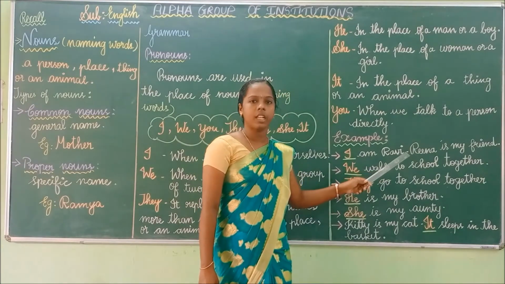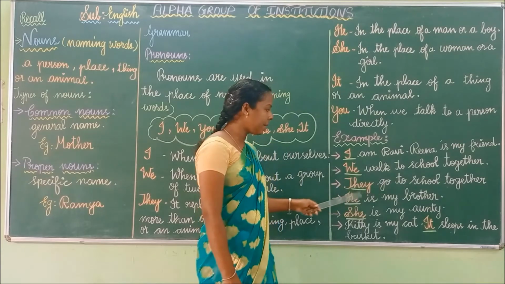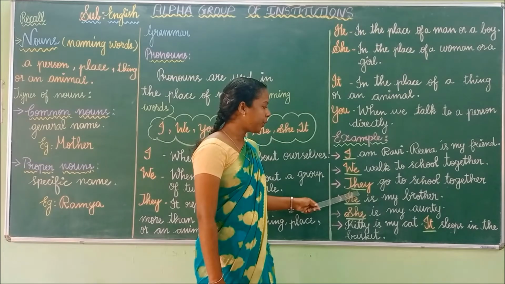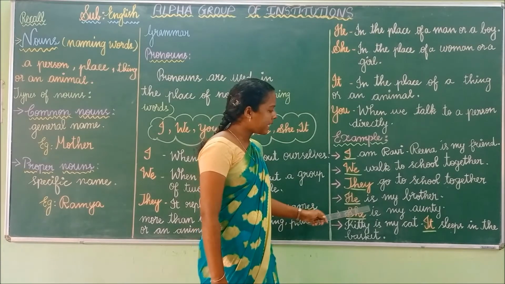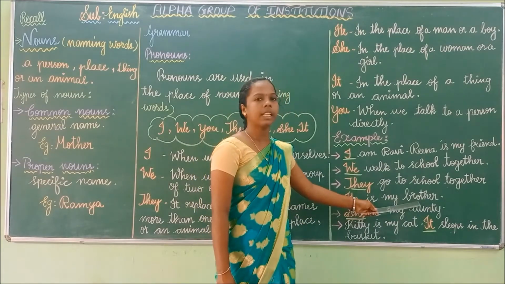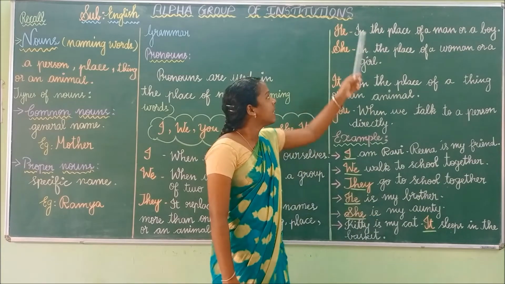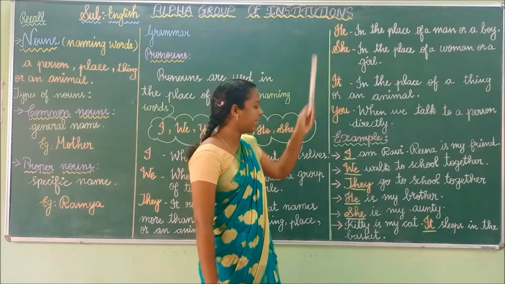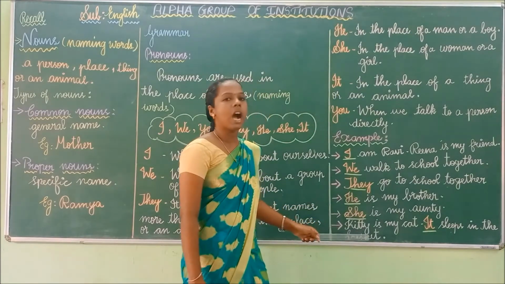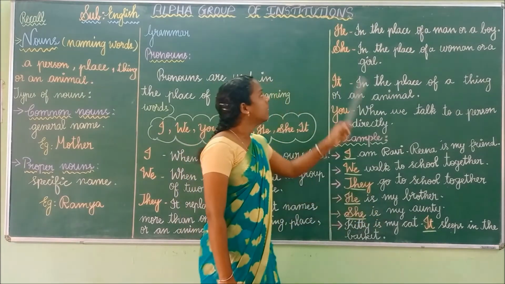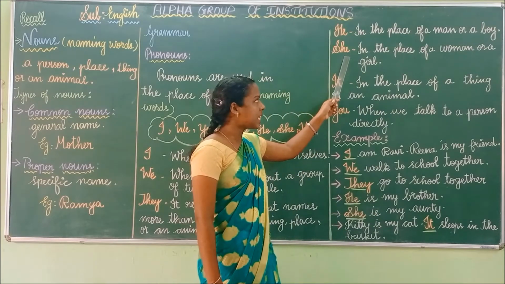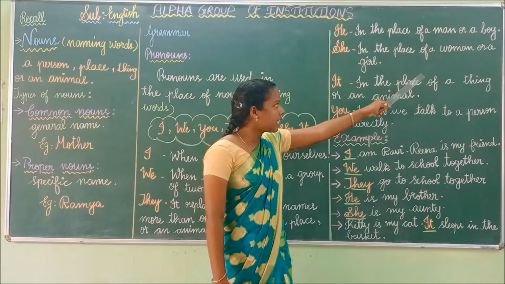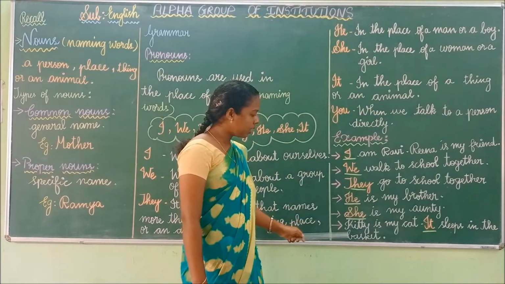Ravi and Reena. Here we are talking about two persons. It replaces the naming word of a person. So we have to use they. He is my brother. Here brother is a boy. In the place of a man or a boy, we have to use he. She is my aunt. We have to use she in the place of a woman or a girl. So aunt is a woman, so we have to use she.